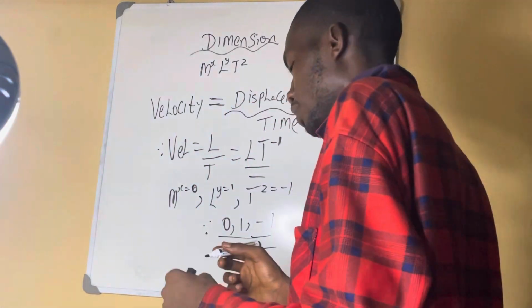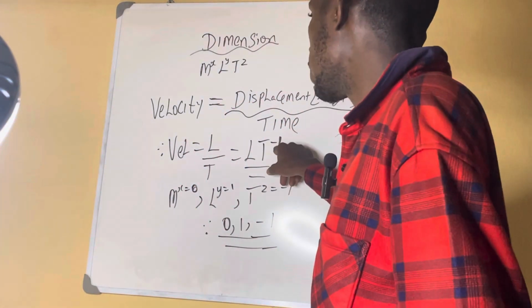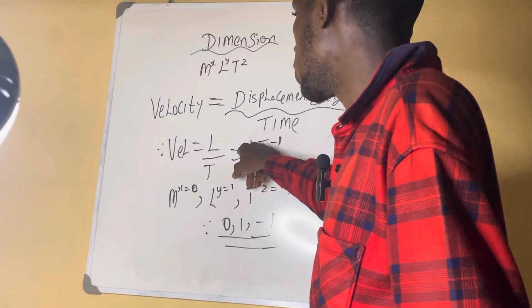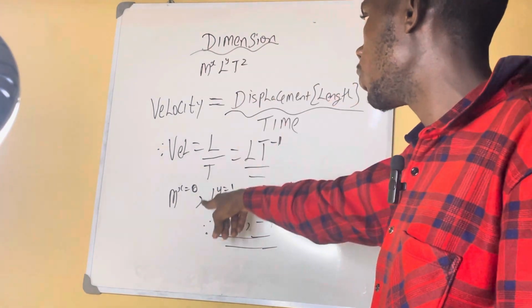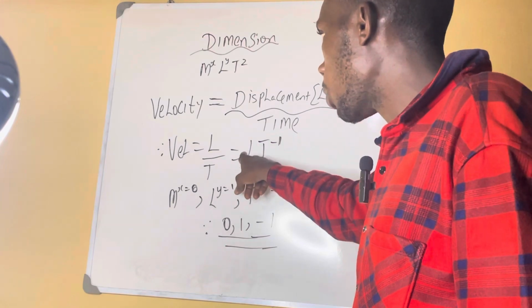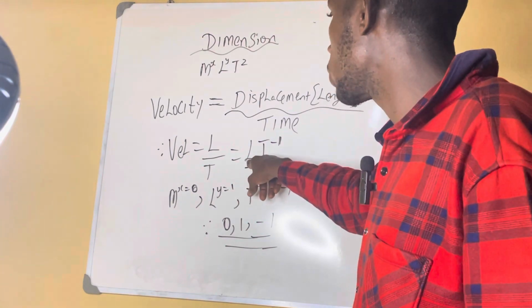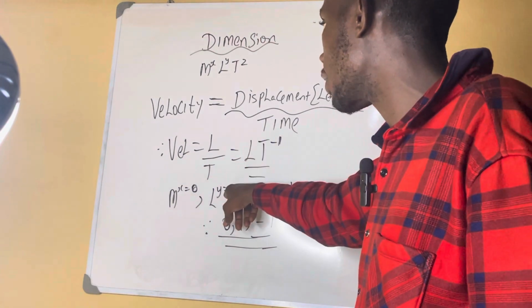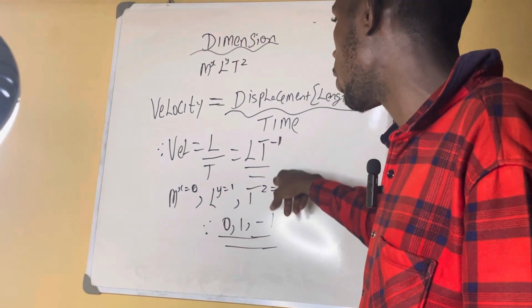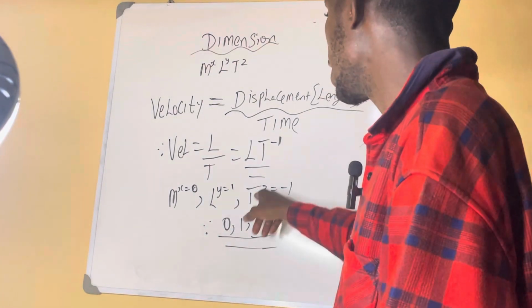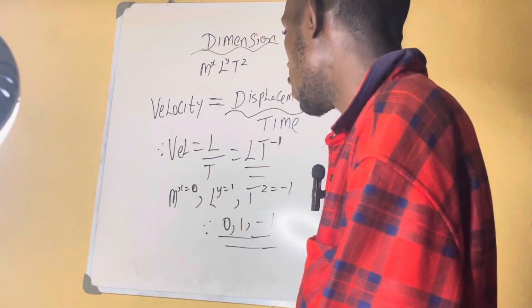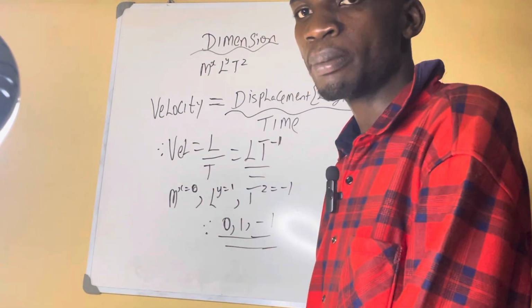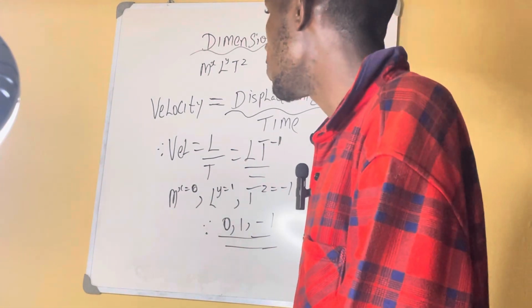Are you not seeing it? You take the powers they have, because we don't have M, so the mass power is 0. We don't have it in the answer. We have only length, so length has power 1. Then time has power minus 1. So x is 0, y is 1, z is minus 1. So the answer is 0, 1, and minus 1. Are you getting me?